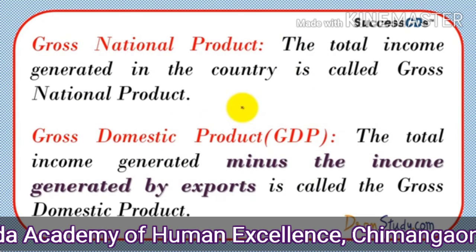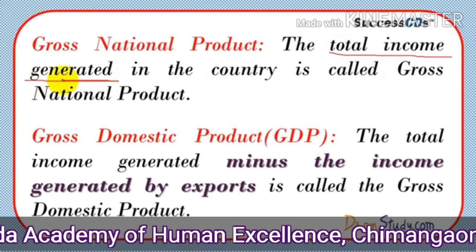Then gross national product, the total income generated in the country, is called gross national product.